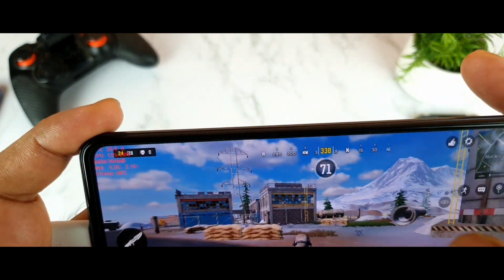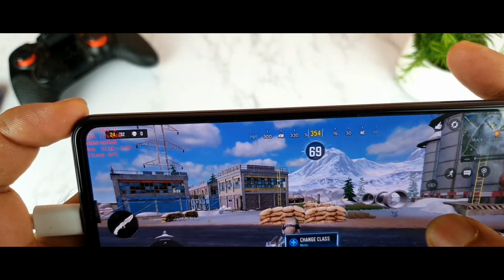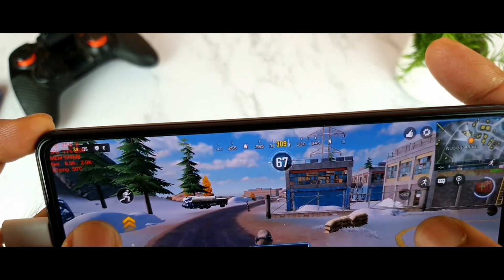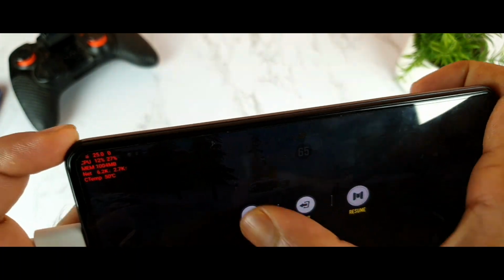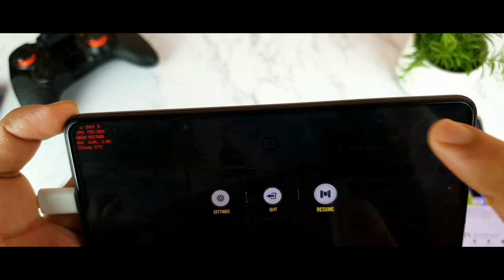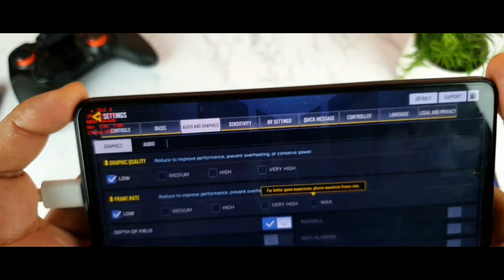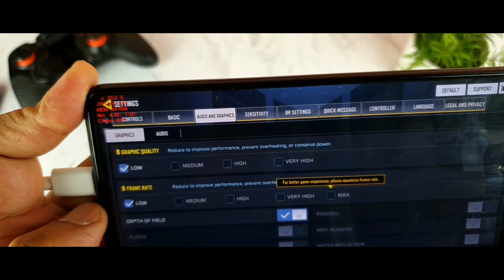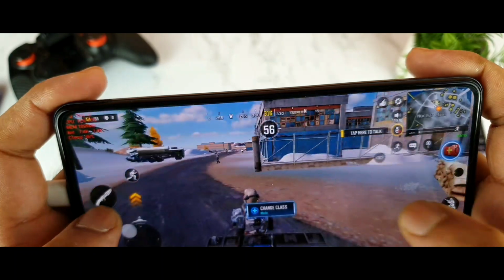As you can see right now, I'm getting about 25 FPS, 24 FPS, friends, at this point. Let me show you exactly what settings I'm using. Everything is set to the minimum: low graphics and low FPS. Everything is set to the minimum graphics only during this time.